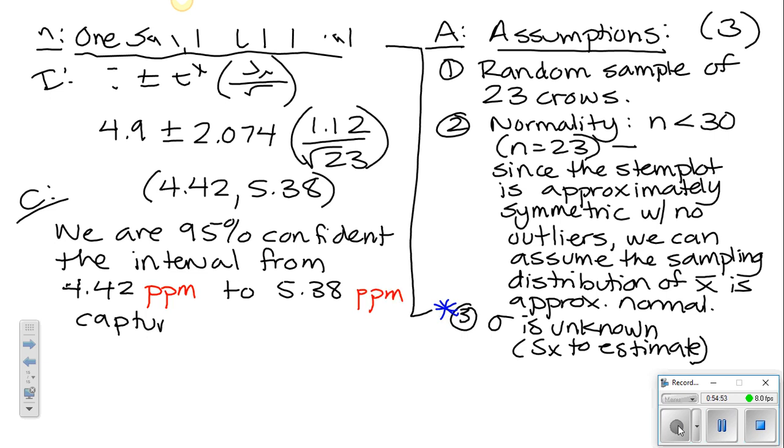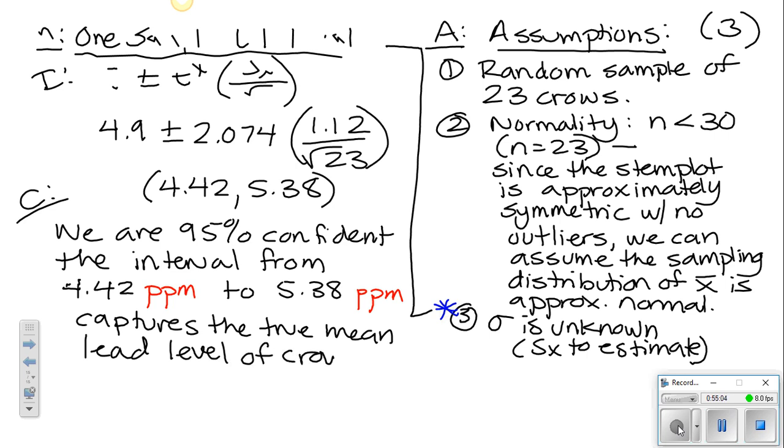captures the true mean lead level of crows in the region.